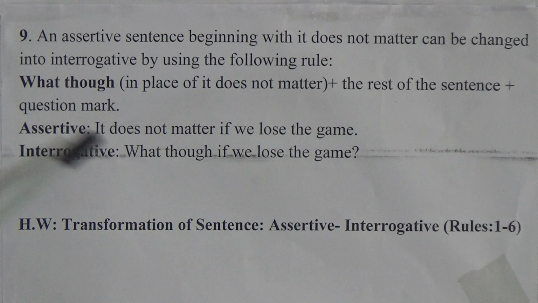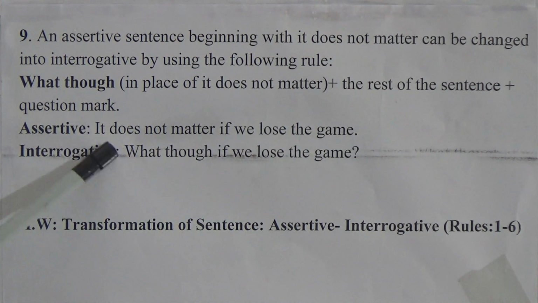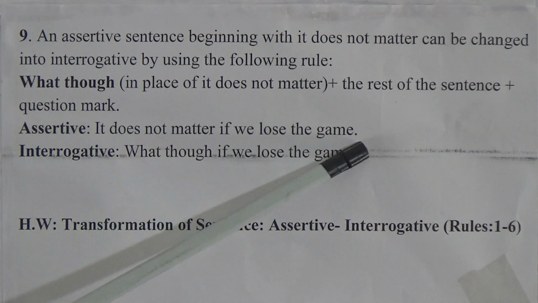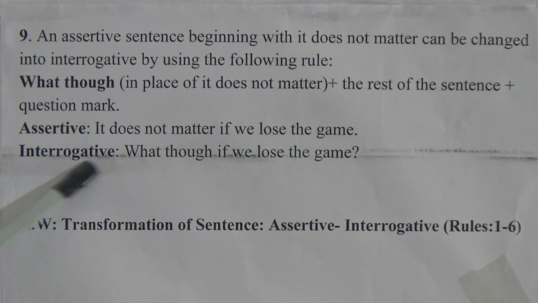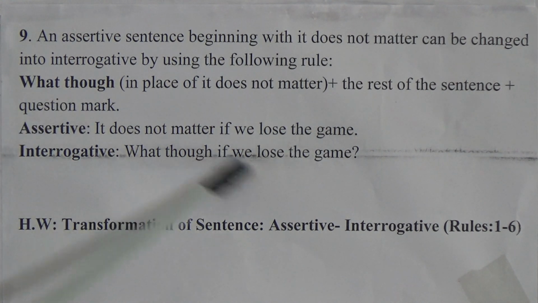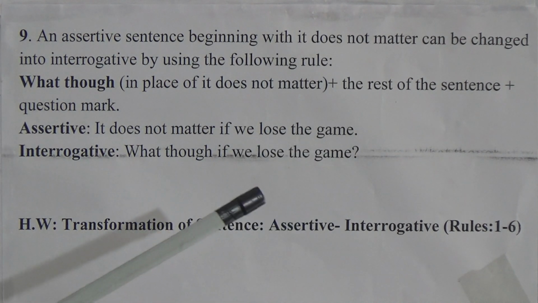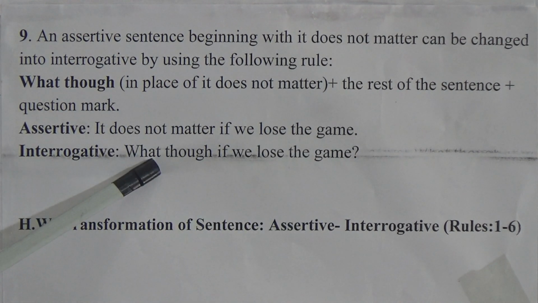Assertive sentence: it does not matter if we lose the game. In the interrogative sentence we will use what though: what though if we lose the game? The same structure. So, up to 9 rules we have learned.